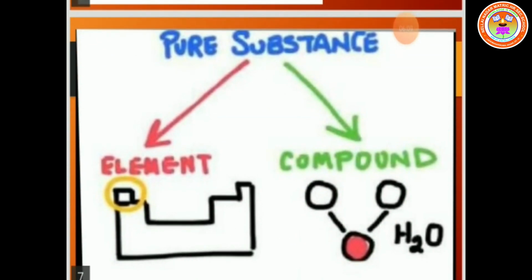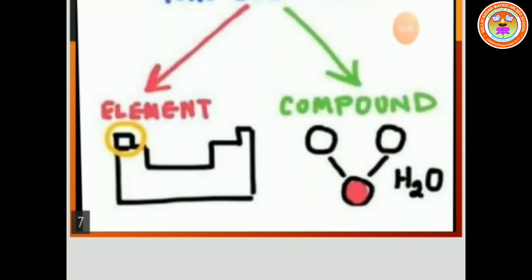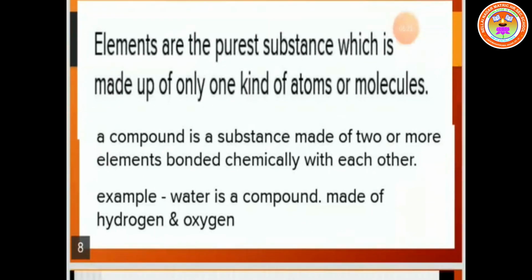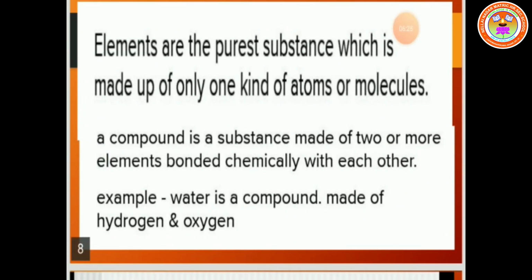Already you know very well, the pure substances are classified into two types, element and compound. So water is an example of a compound. Elements are the purest substance. What is an element?